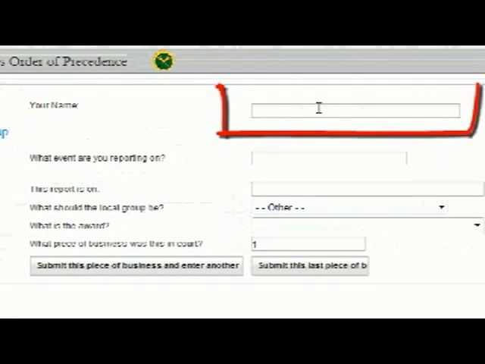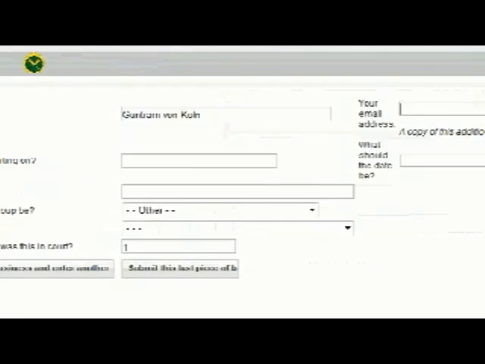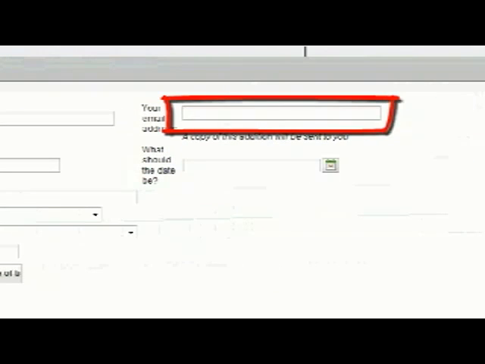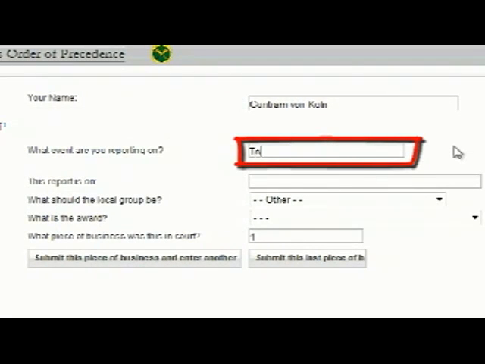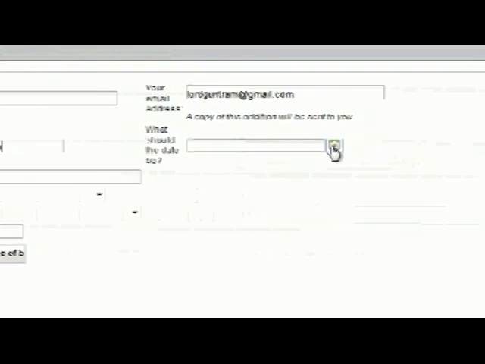So first of all, you enter your name, Guntram von Köln, your email address, what is the event that you are reporting on? Attorney of the Foxes, and the date.